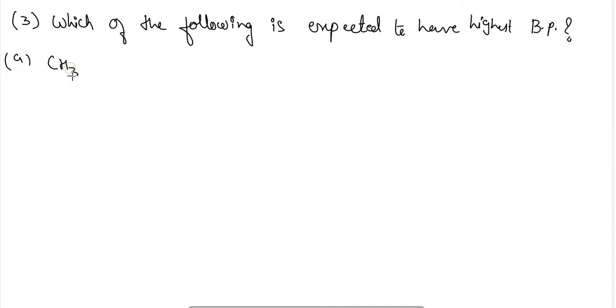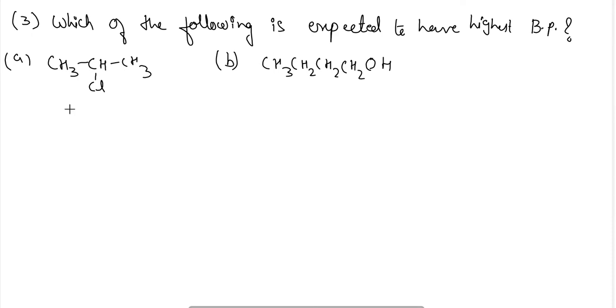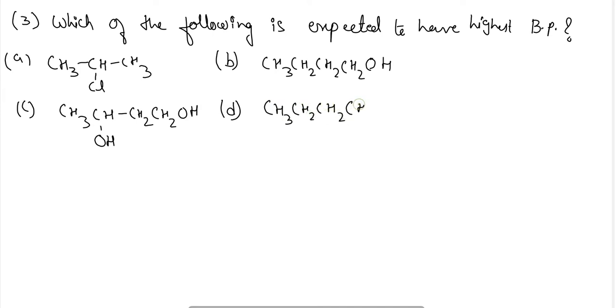Options: CH3CHClCH3, that is 2-chloropropane; CH3CH2CH2CH2OH, that is butanol; option C, CH3CHOHCH2CH2OH, that is butane-1,3-diol; and CH3CH2CH2CH2Br, that is bromobutane.